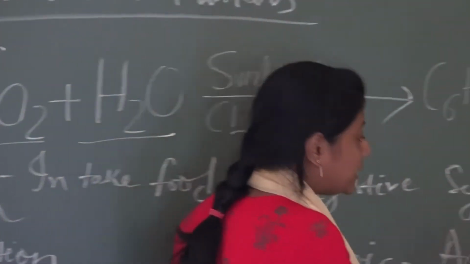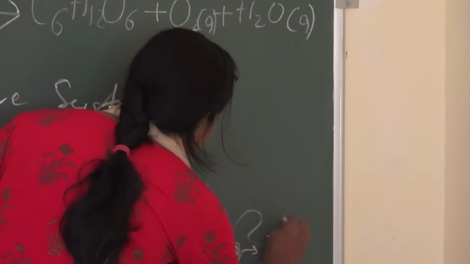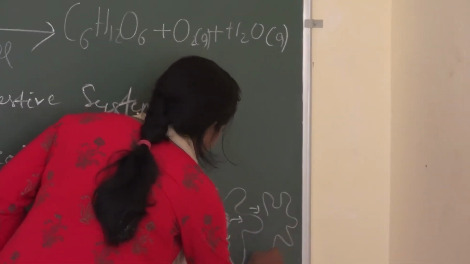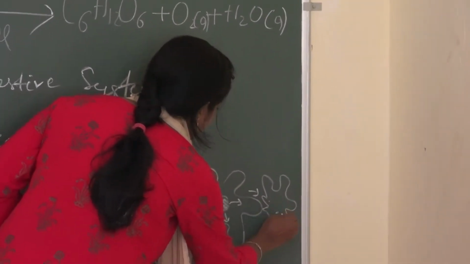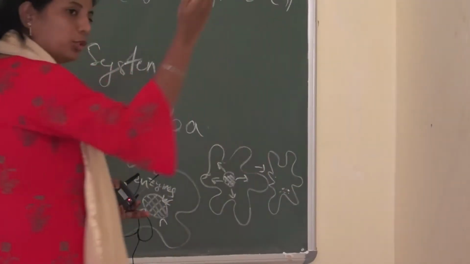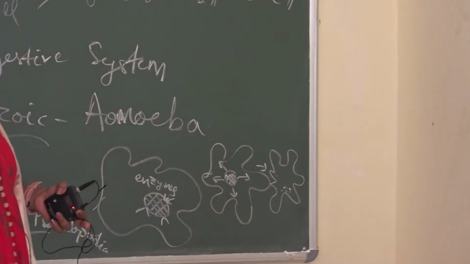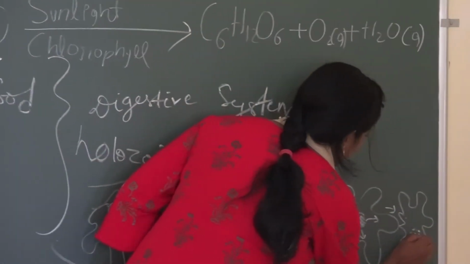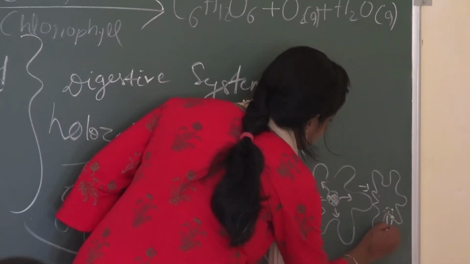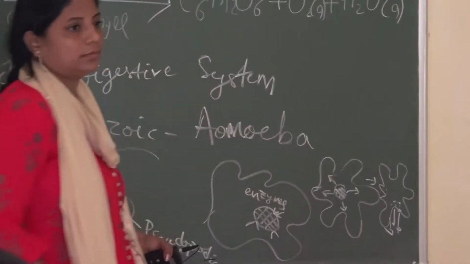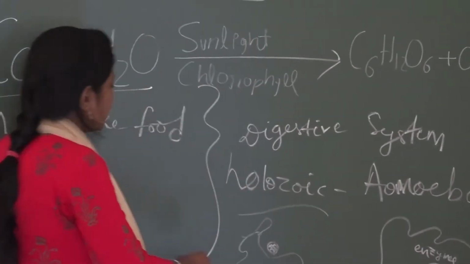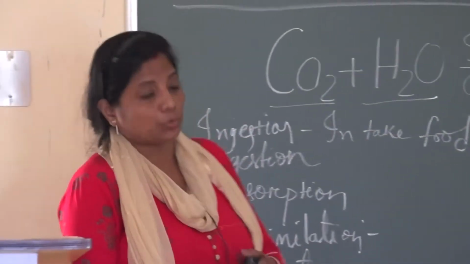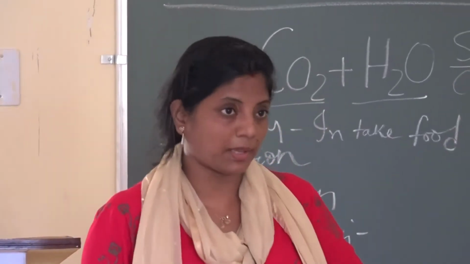Okay, but what about the waste material? It is formed, and once again the waste material comes closer to the plasma membrane and forms small pores, and through these pores it comes out. Okay, so this is the complete method which we term the holozoic method.